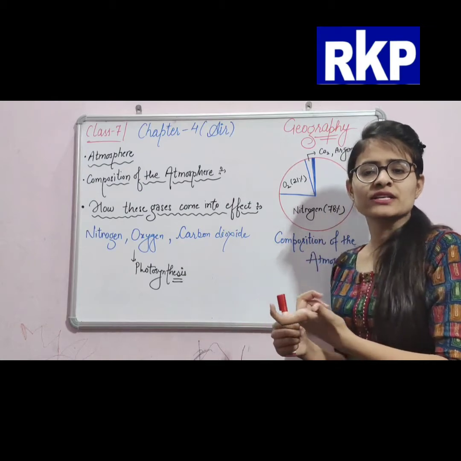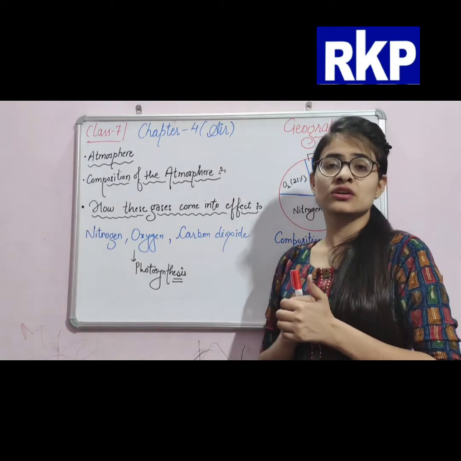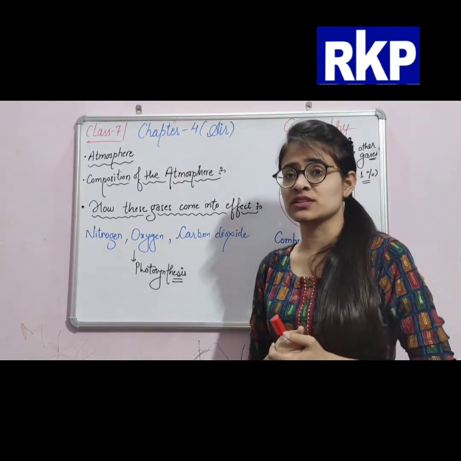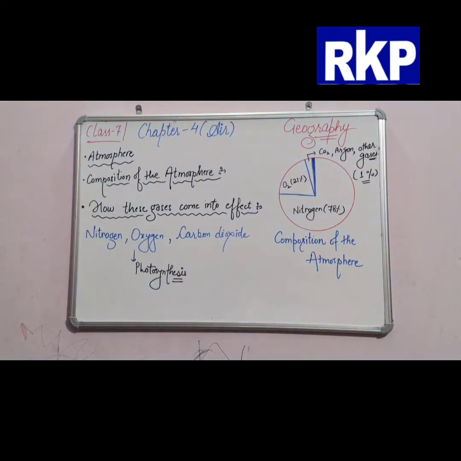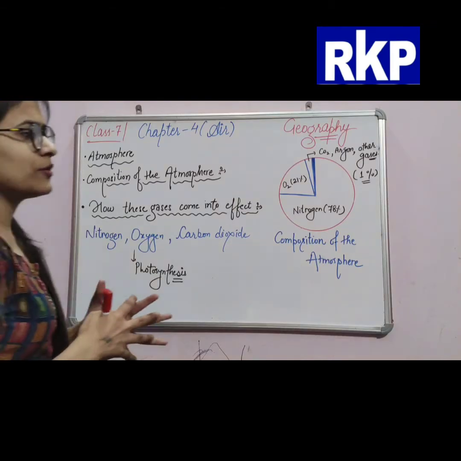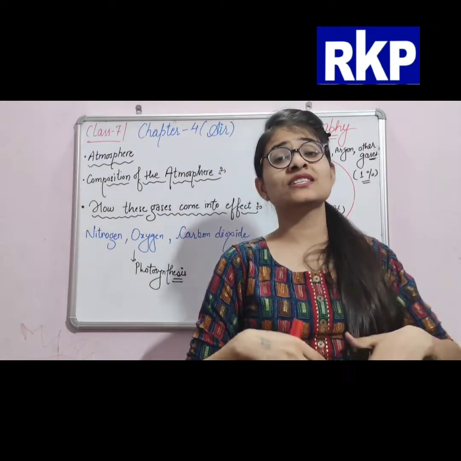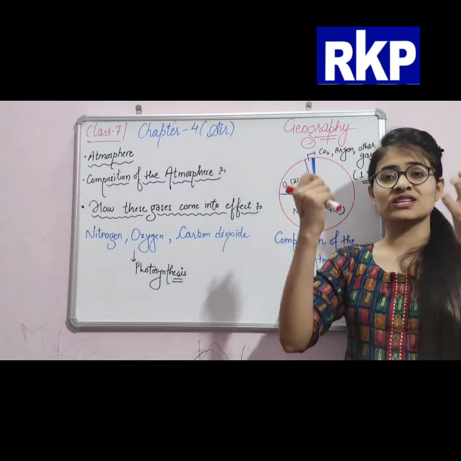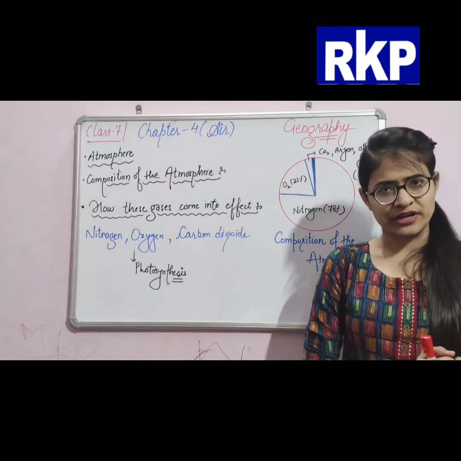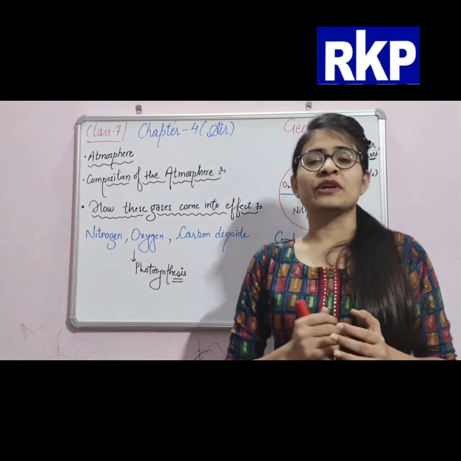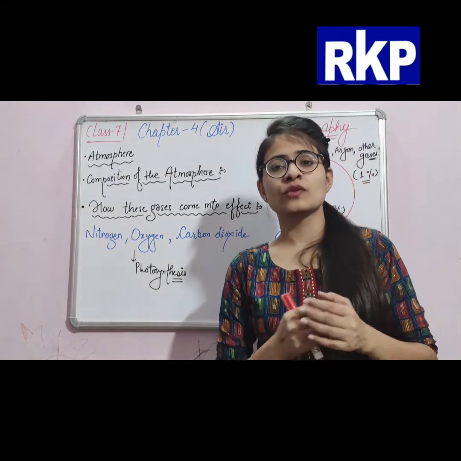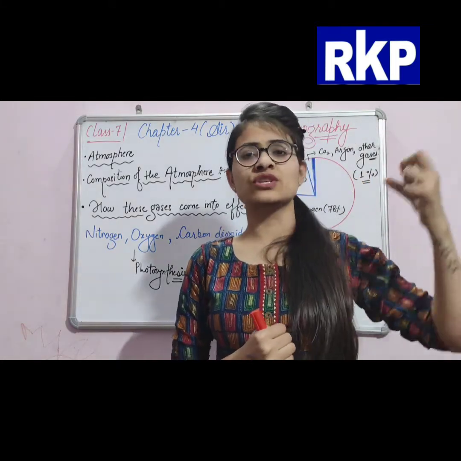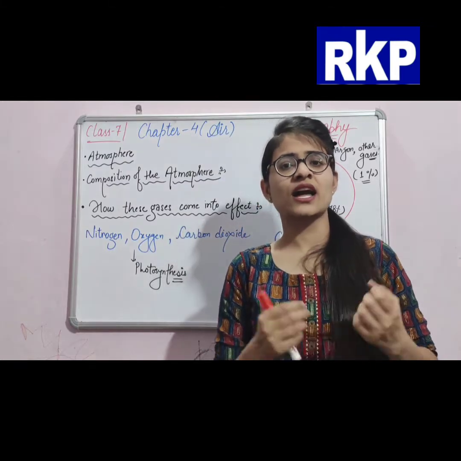Next point: green plants produce oxygen during photosynthesis. What is photosynthesis? It is the process in which plants make their own food by using sunlight and carbon dioxide.